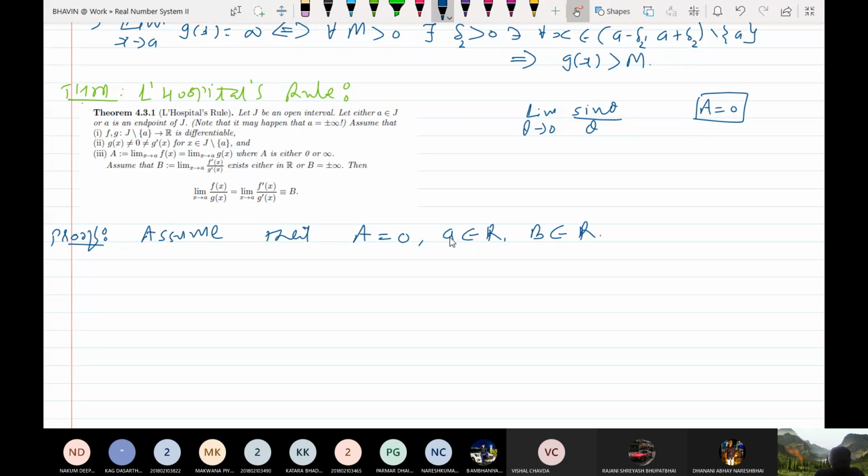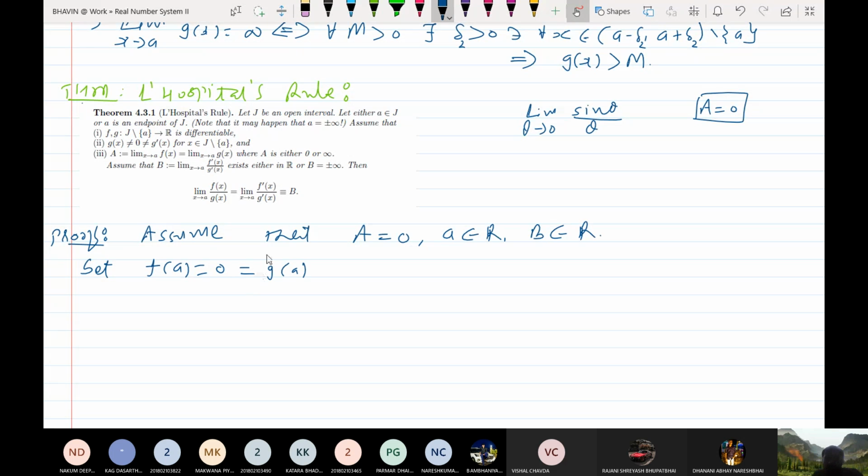Capital A is equal to 0. Now set this: we take a equal to 0. Set f of a equal to 0, equal to g of a.